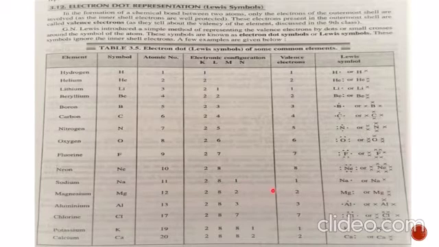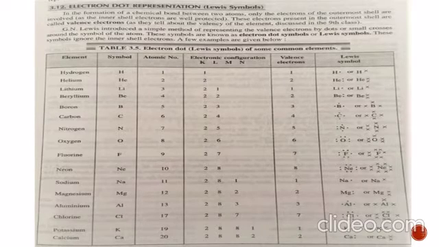Then sodium has 1 electron, so 1 dot is represented. Magnesium has 2 electrons, so it has 2 dots or crosses. Aluminium has 3 valence electrons, so it is represented by 3 dots or 3 crosses. Similarly, chlorine has 7 electrons, so 3 pairs of 2 2 electrons and 1 is separate. Potassium has 1 valence electron, represented as K dot. Calcium has 2 electrons, so it is Ca with 2 dots or crosses. So these are the Lewis dot symbols which you should learn because these are used in the formation of